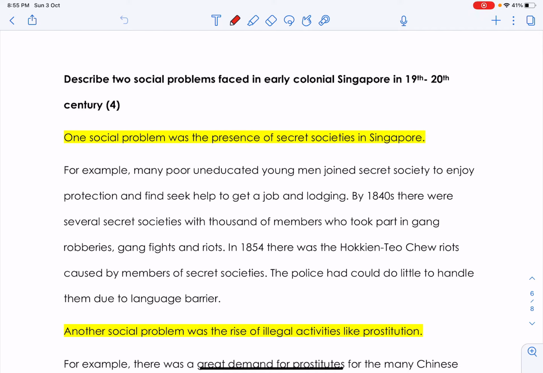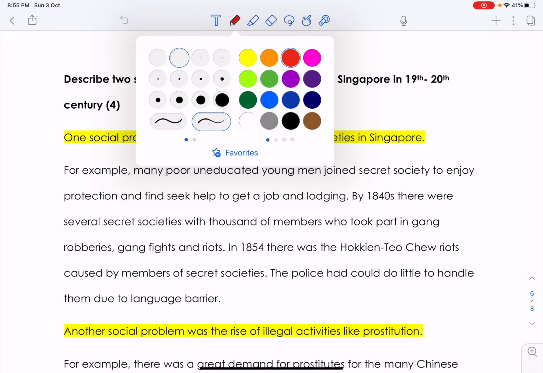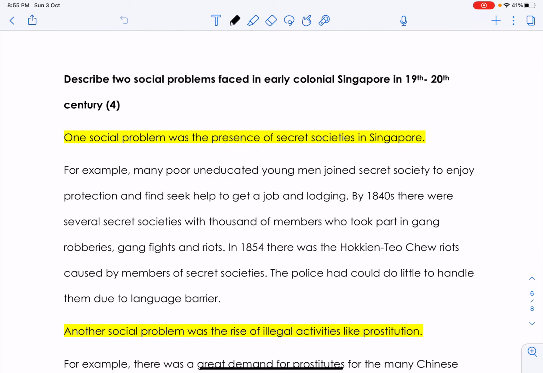Alright, just want to do a quick video about your essay question. You will get two questions for your essay. One will be 4 marks, one will be 6 marks, total of 10 marks. For the express students, the first one is going to be your describe. So it'll look like this.